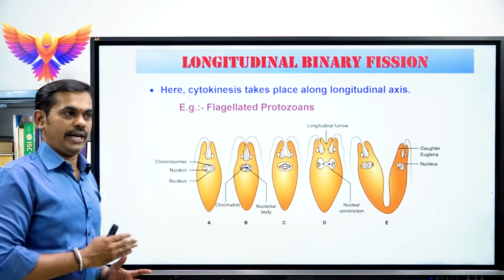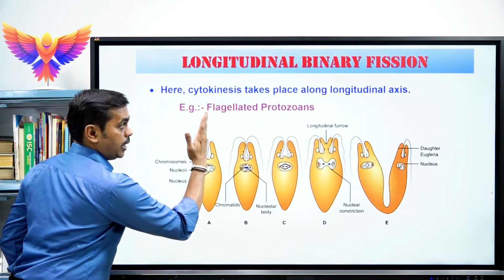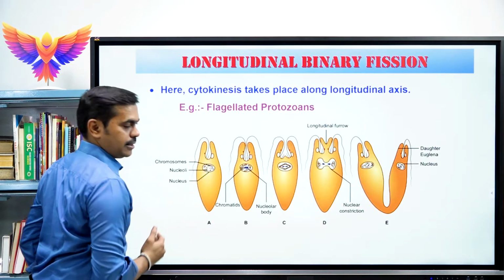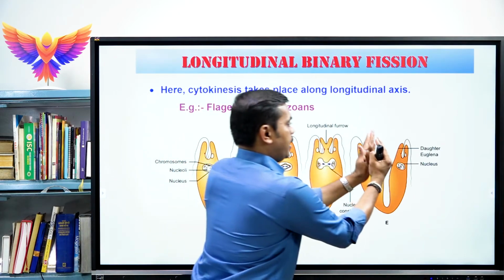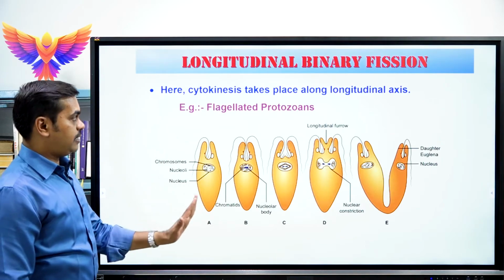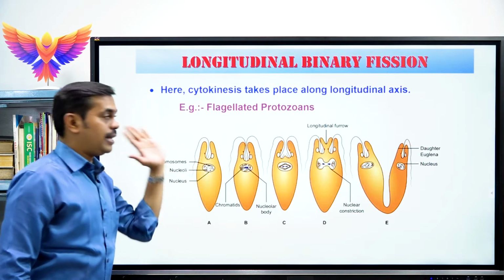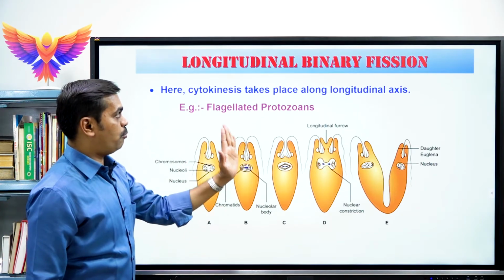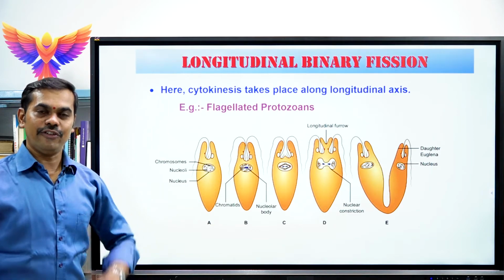As a result, the parental Euglena divides into two daughter cells. Since the binary fission occurs on the longitudinal axis, this type is called longitudinal binary fission.